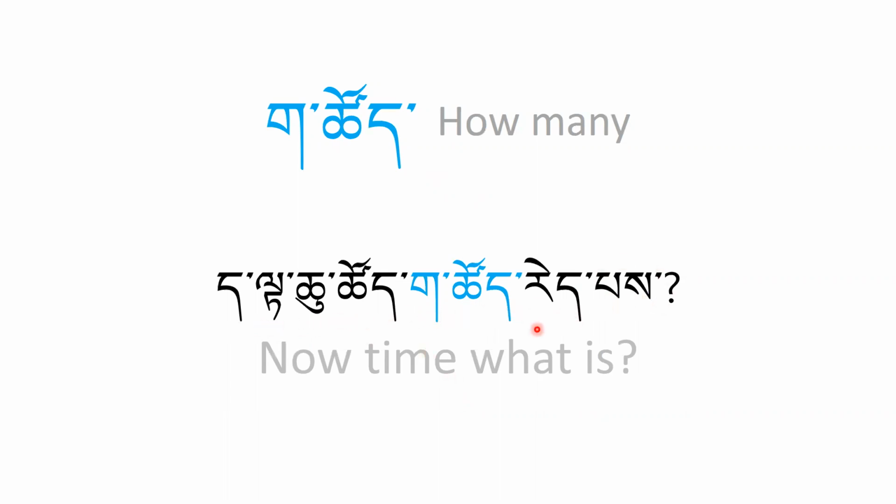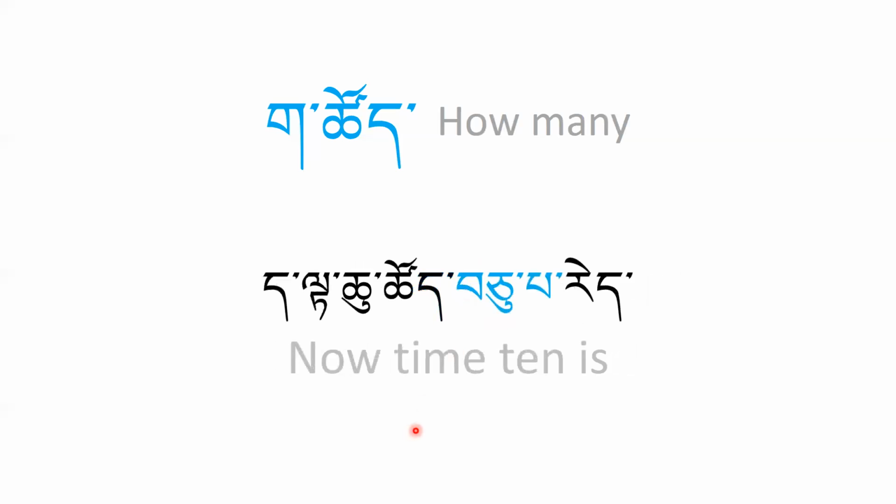Now to answer this question is quite simple. You replace gatsu with the number of clock or hour in the answer. So if I were to say it is 10 o'clock now, it is very easy. Just replace gatsu with juba. Juba in this case is 10 o'clock.